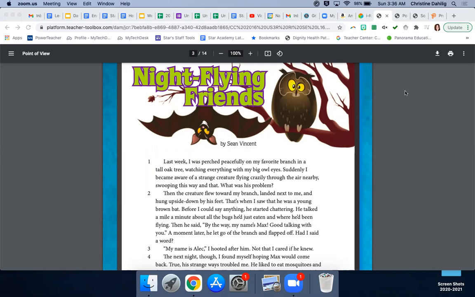And so, as we are reading, I would also like you to clarify the meanings of words and phrases that you find confusing by looking for context clues, looking in and around certain phrases and words that might be confusing to help you better understand what it is that you're reading.